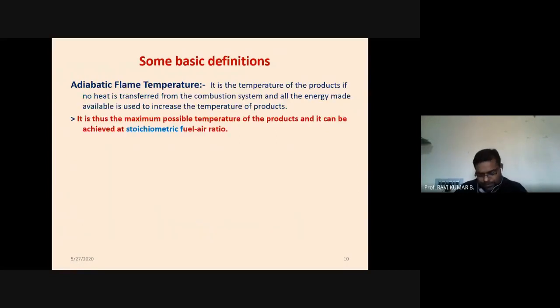Then the next important definition is adiabatic flame temperature. It is the temperature of the products if no heat is transferred from the combustion system and all the energy made available is used to increase the temperature of the products. That means nothing is going out of the combustion chamber, so all the heat generated is used to increase the temperature of the combustion products. So this is the maximum possible temperature of the products and can be achieved at the stoichiometric air-fuel ratio.